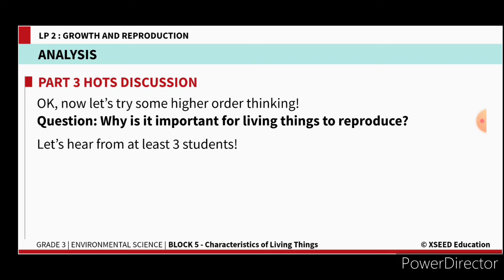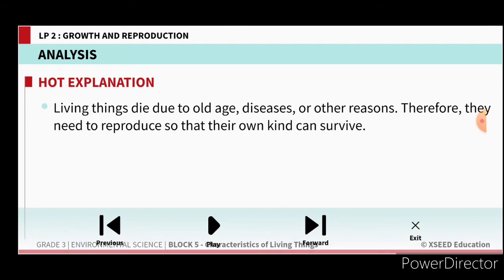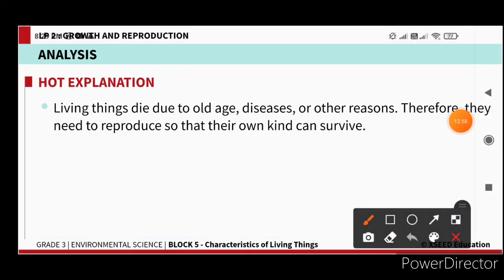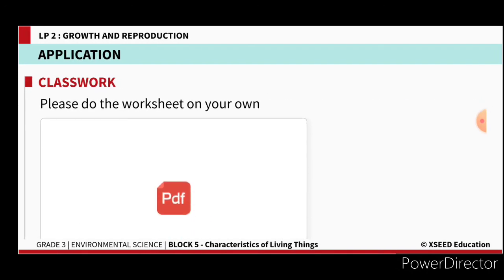Why is it important for living things to reproduce? Why do they have to reproduce? Because their species must continue on planet Earth. Every organism wants to keep its species continuing on Earth. Living things die due to age, diseases, or other reasons, so they need to reproduce so that their population will continue. That's why every organism reproduces.